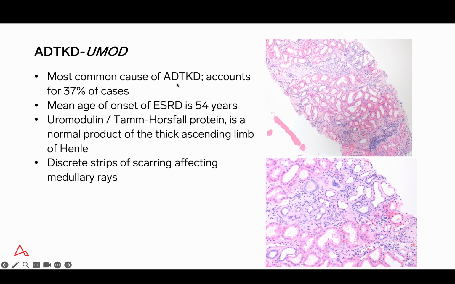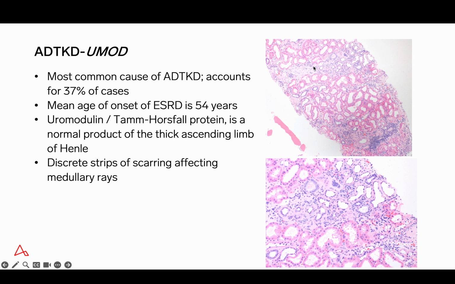Now here's a typical example of UMOD mutation. As I indicated, it's the most common cause, so it always needs to be considered first, accounting for 37% of cases. The mean age of onset is about 54 years. And uromodulin, or Tamm-Horsfall protein, is a normal product of the thick ascending limb of Henle, and these tubules are injured early on in the disease.